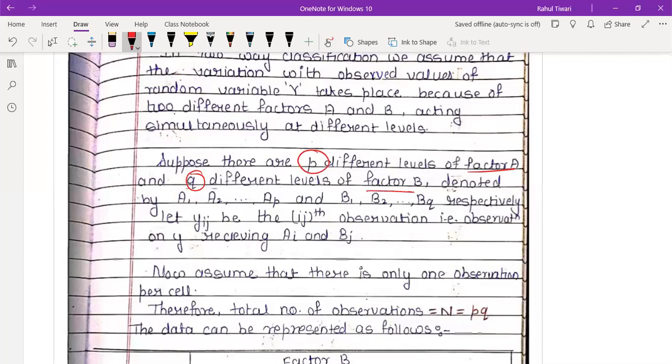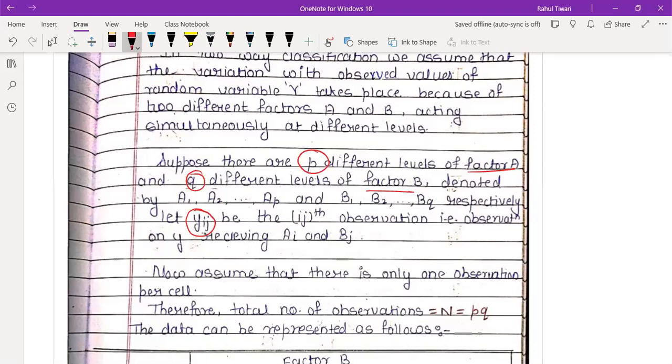Okay? And they are denoted by A1, A2, up to AP, and B1, B2, up to BQ respectively. Now I'm talking in terms of P and Q. And if I assume Yij, what will Yij give me? It's the ith and jth observation, which is receiving Ai and Bj. Means Ai factor and Bj factor, and the ith and jth observation will be my Yij.